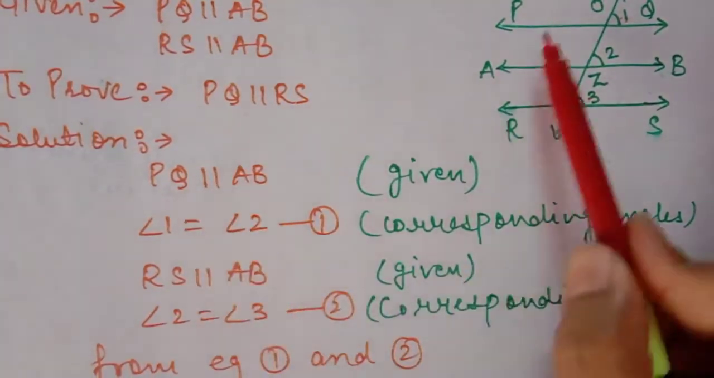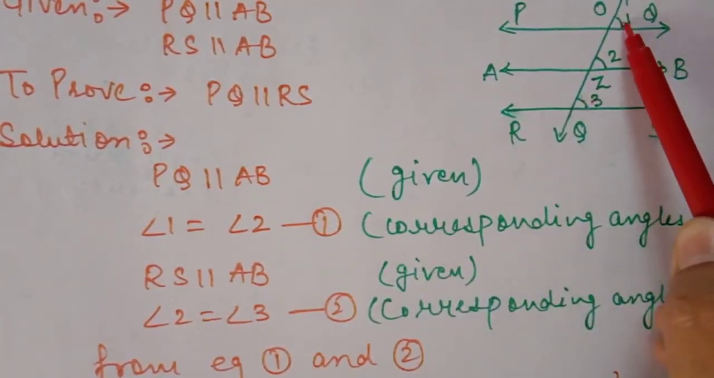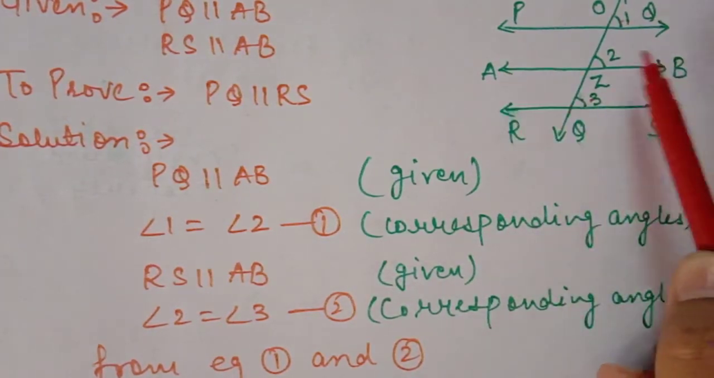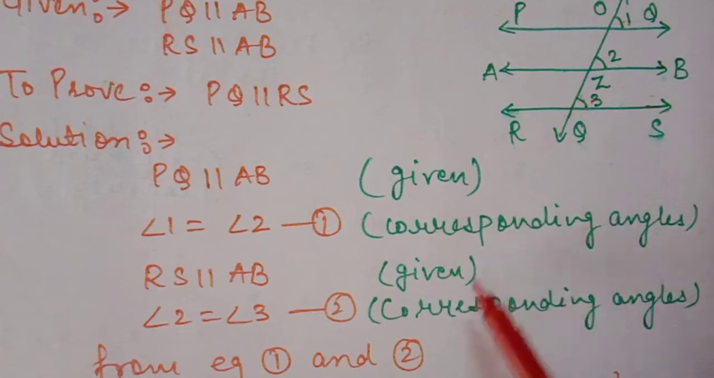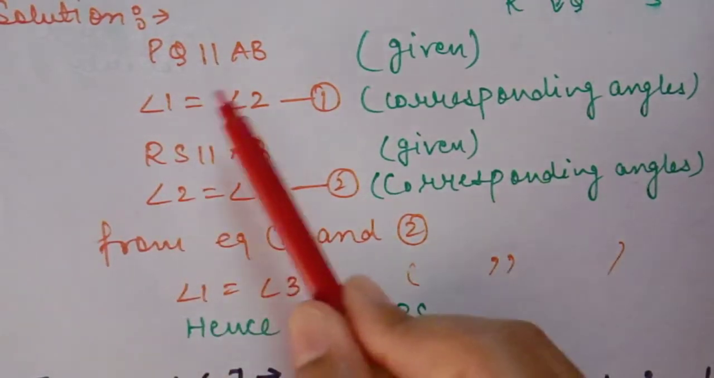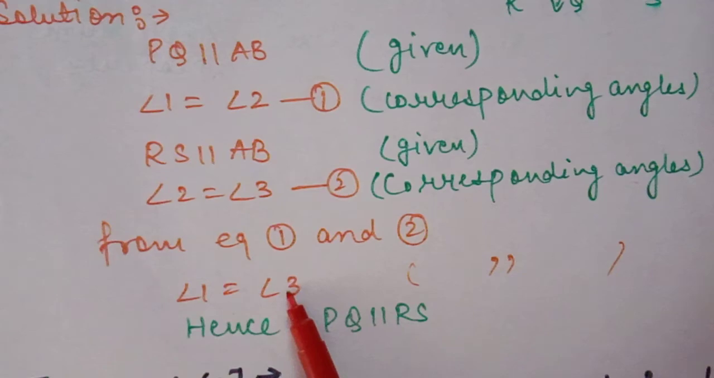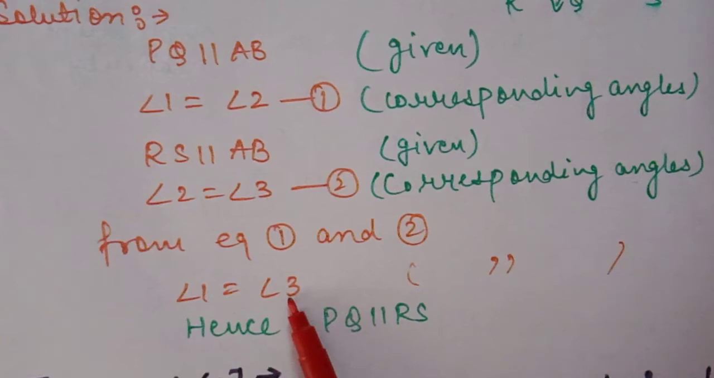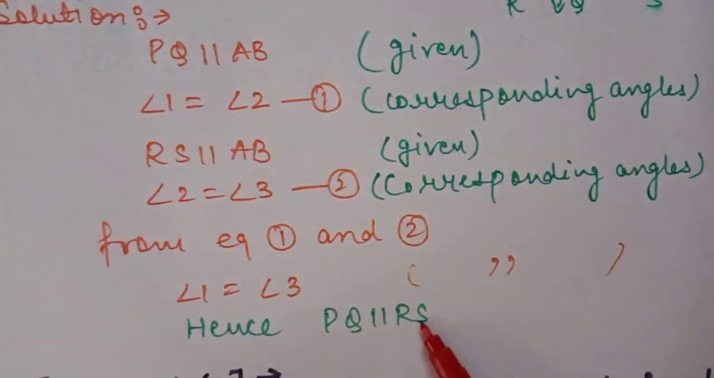Solution: if PQ is parallel to AB, then definitely angle 1 is equal to angle 3. Reason is corresponding angles. And if RS is parallel to AB, then definitely angle 2 is also equal to angle 3. Reason is the same, corresponding angles. From equations first and second, 1 is equal to 3, 2 is equal to 3. So definitely 1 and 2 are also equal to each other because they both are equal to angle 3. So angle 1 and angle 2 are equal to each other. Hence, since they are equal with the reason of corresponding angles, the lines are parallel. PQ is parallel to RS.